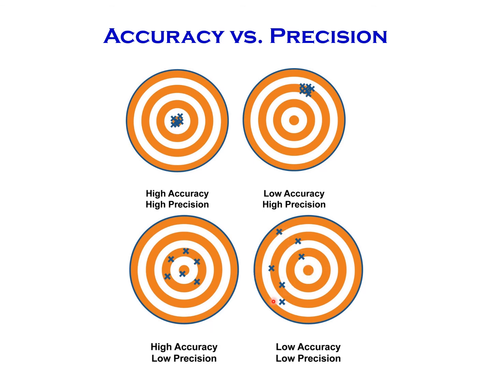All the measurements are very far, so low accuracy. And the repeated values are also not close to each other, so this is called low precision. See, this is high accuracy and high precision. This is low accuracy and low precision. This is low accuracy, high precision, and high accuracy, low precision. I think you understand clearly about accuracy versus precision.